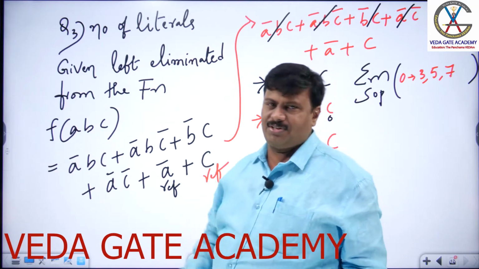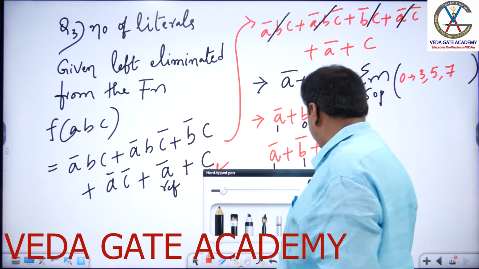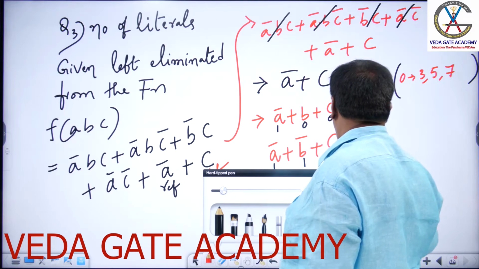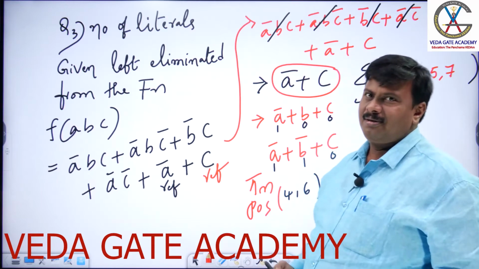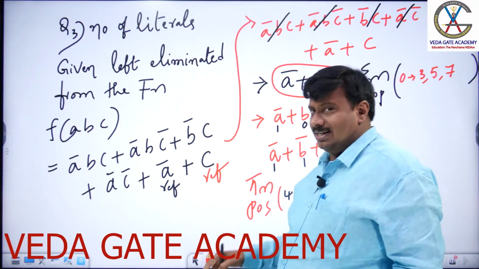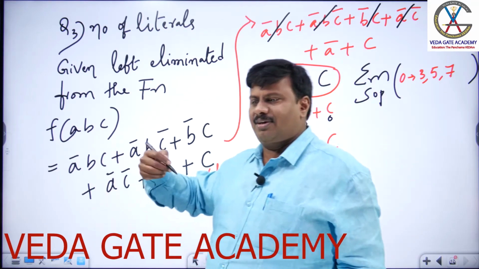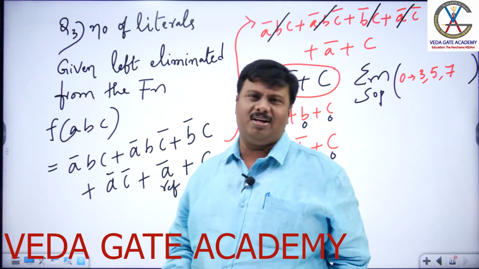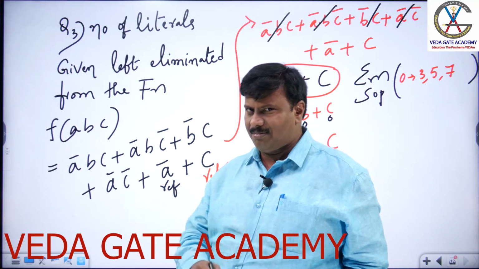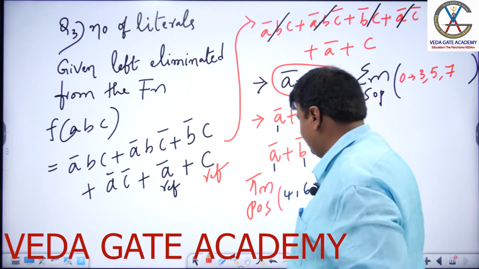Now let us answer the question. What is the final leftover term here? Yeah, this one. This is the final leftover answer: A bar plus C. Number of literals given, left, eliminated. The definition of literal is either a primed or unprimed Boolean variable.